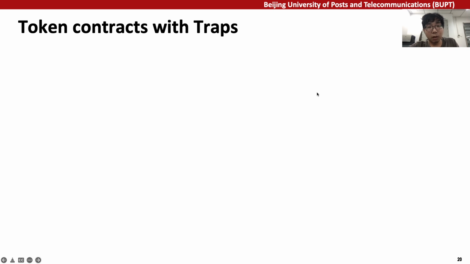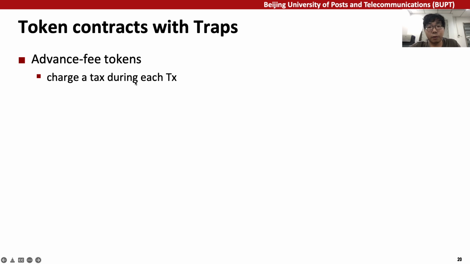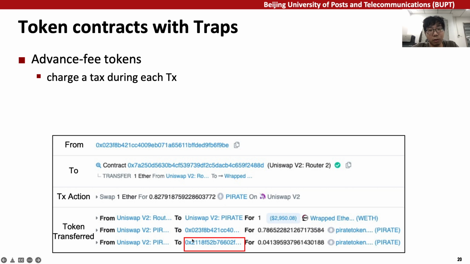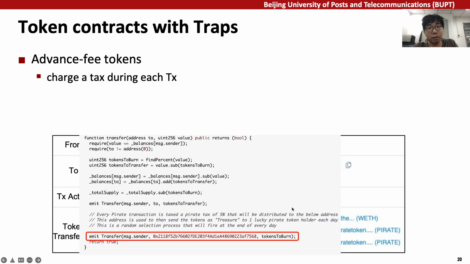Besides gaining a profit from rug pulls, some attackers have designed advanced fee tokens to charge a fee when users send transactions. For example, each time a user swaps the pirate token, he will be charged a 5% fee. The pirate team claims that the fee will be used as a reward to a random user address.